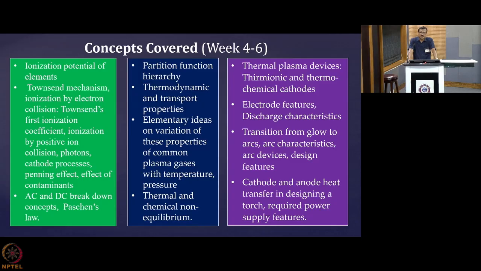These concepts are very much required when you are going to design a plasma device for certain applications. So in a nutshell, we have covered many very important aspects for plasma generation, plasma understanding, and plasma device fabrication.